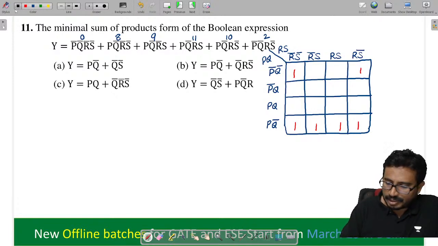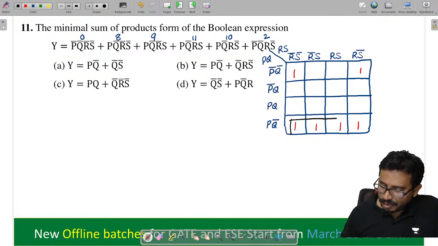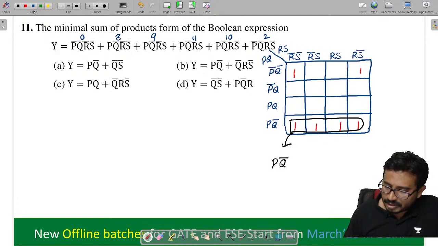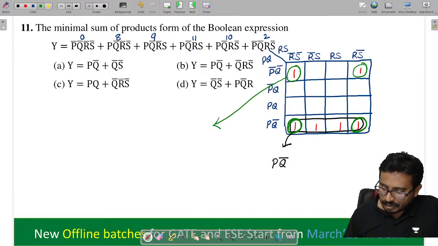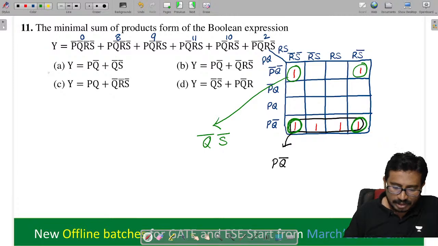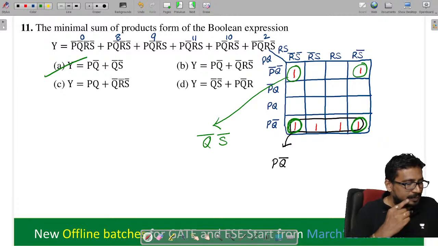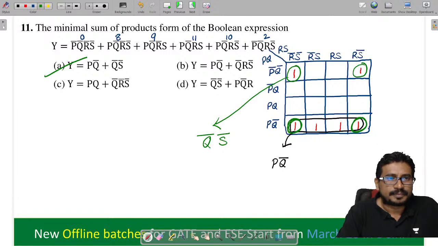So you tell me what I can do. I can do this quad. From a quad, what do we get? Tell me, here P Q bar. And what else will I do? All the corners I can group. By grouping all the corners, what will we get? Q bar and S bar. So tell me, what do we get? Option A. Done.